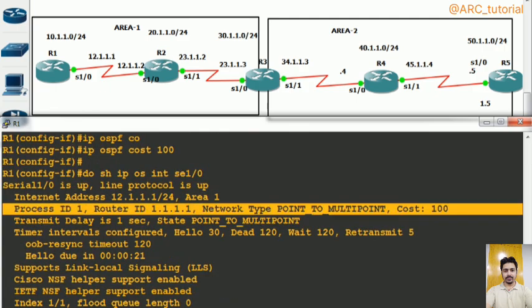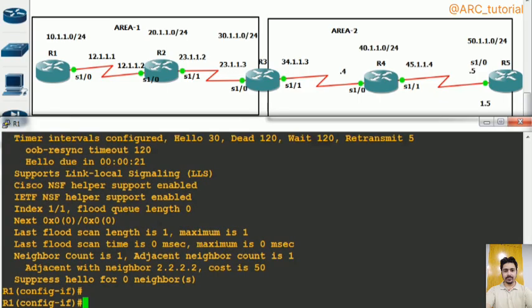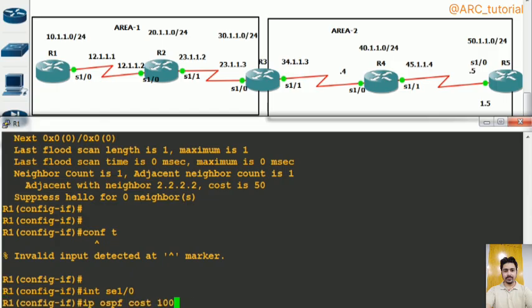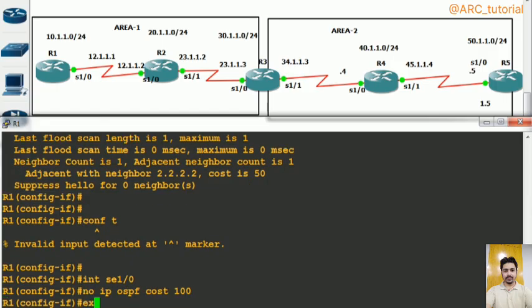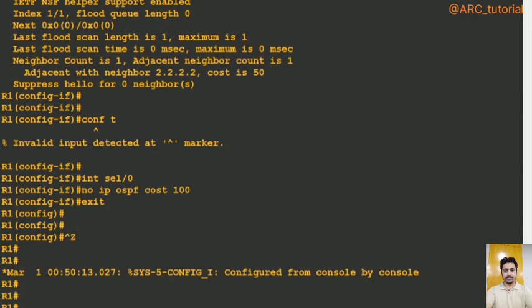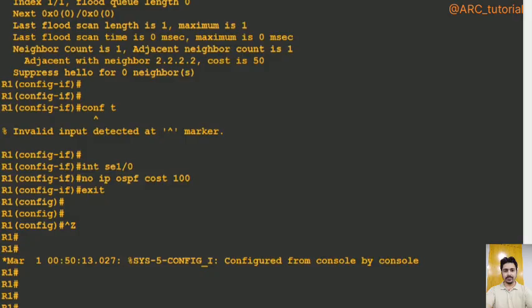So in this way you can modify the cost of a link, the cost of the interface, just to manipulate your path selection, right? Then on interface S1 by 0, just remove this command. Apart from it, you can also change your cost calculation formula. As I said, if you have any link with bandwidth more than 100 Mbps, then the cost will remain the same for all links, whether it is 1 gig, 10 gig or 40 gig or more than that.